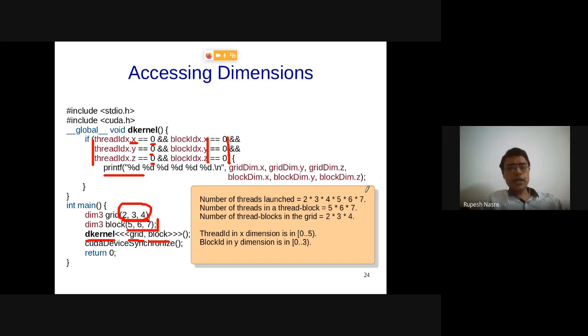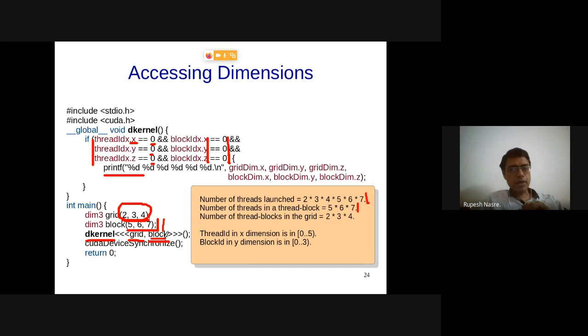Just for our understanding, the number of threads with which the kernel is launched is a multiplication of all these parameters, that is the block size and the grid size. The number of threads inside each thread block is going to be 5 into 6 into 7, specified by this parameter.